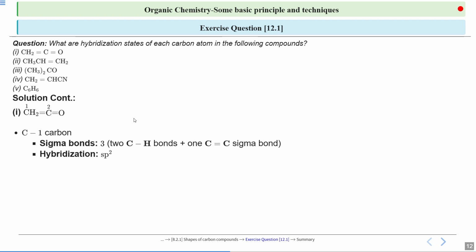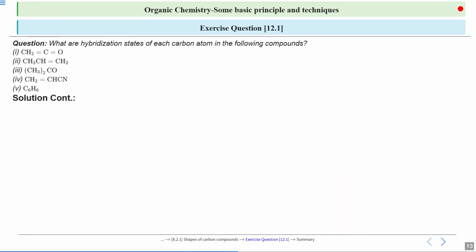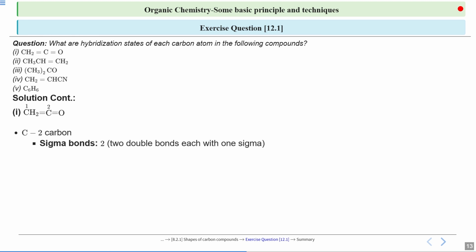Can we do the same with the help of the groups attached? Yes. This first carbon has 2 hydrogens and 1 carbon, so there is a total of 3 groups. 3 groups means sp2 hybridization. Got it? Moving on to the next carbon of the same compound, which is carbon number 2. This carbon number 2 has 2 sigma bonds. What are those? One is between the 2 carbons, which is clear from the previous discussion, and the other one is with the oxygen.